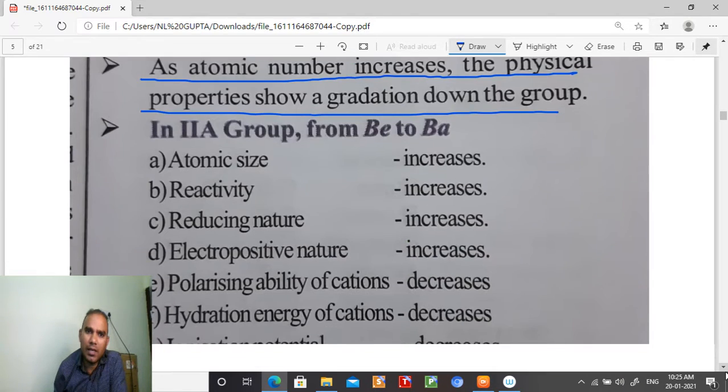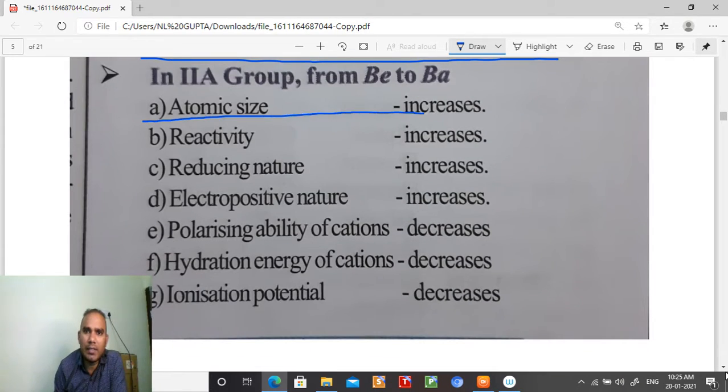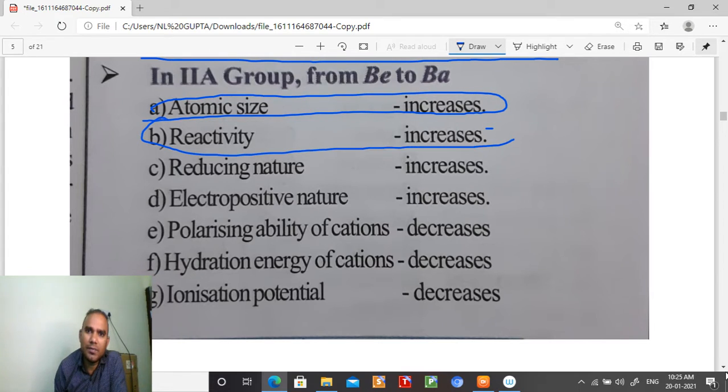As the atomic number increases, the physical properties show gradation down the group. So what are the physical properties? Atomic radii increases. Why, student? That is because the number of shells is increasing. Reactivity increases. Why, student? Because the ionization potential decreases.